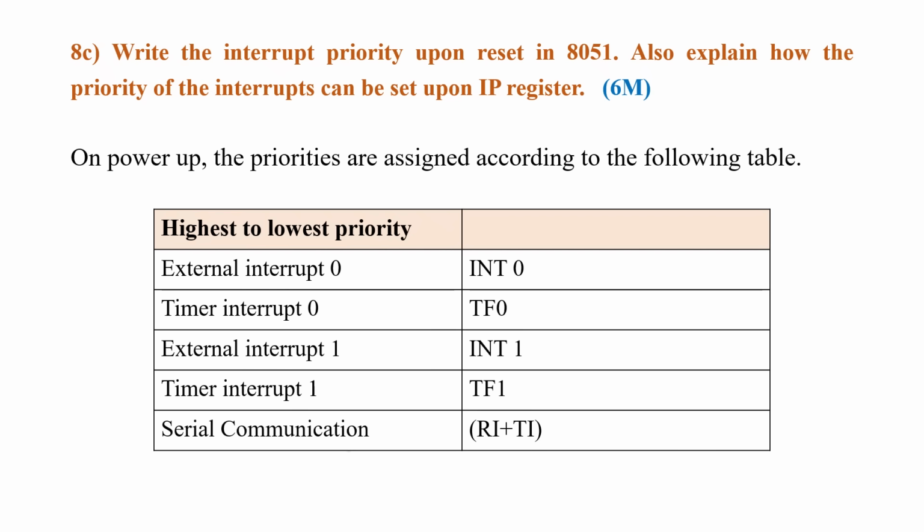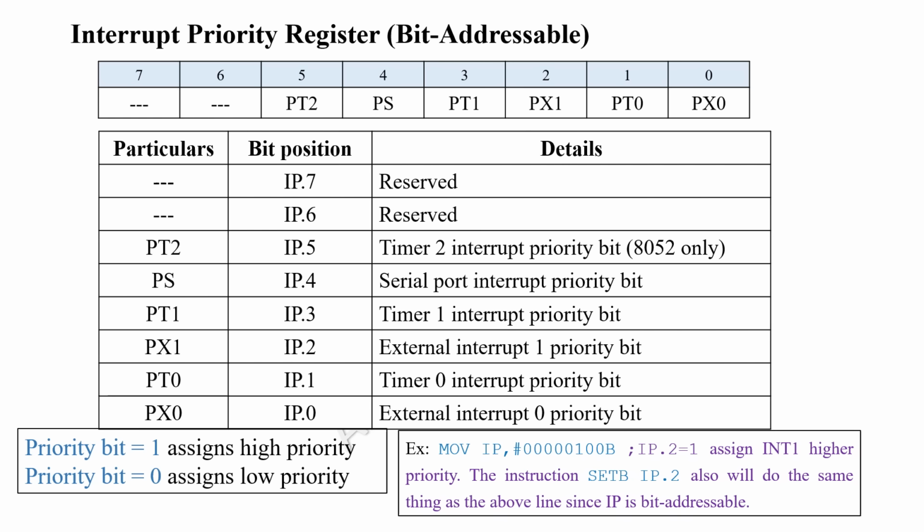Now getting into the IP register concept. This is the IP register we are having. First you need to write down the IP register. This is called the interrupt priority register. As we keep changing this bit representation to 0 and 1, we can keep changing the priority, or we can keep overriding the default priority concept. So we must understand the meaning of all these bits, which is represented over here.